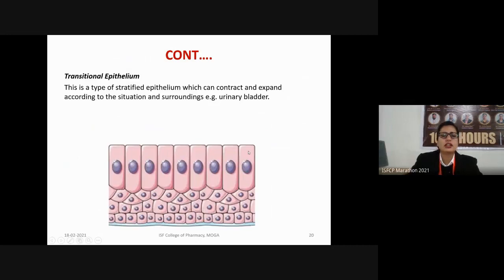Next are the transitional epithelium. Their structure is like the pear. So, their main function is contraction and relaxation. Their main example is urinary bladder. So these are present in the bladder. Whenever our bladder is completely filled with urine, there may be stretching of the transitional epithelium. But whenever the bladder will be empty, these tissues will regain their original shape and further they will be relaxed.